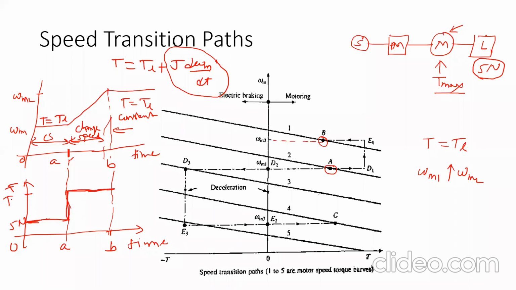Again, when the machine is running with a constant speed, the torque requirement from the motor will drop and it will again equal TL. I have told you that whenever the speed is constant, T is equal to TL. Okay, do you get it?